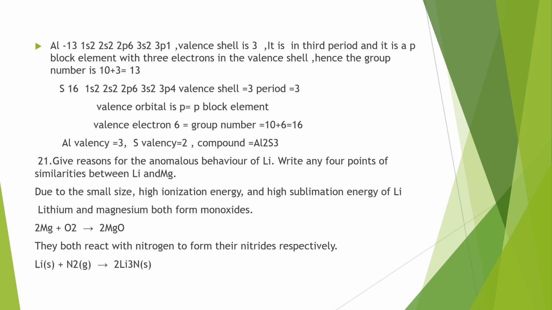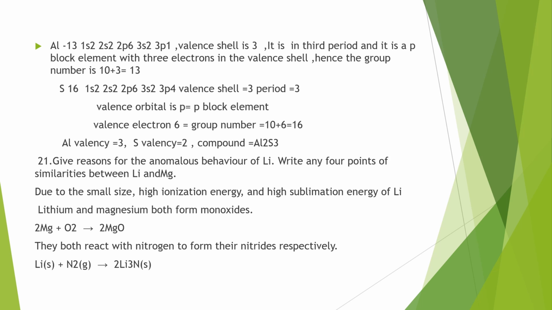Then sulfur's electronic configuration is 3s2 3p4. The valence shell is the same, 3, so its period is also 3. It is also a p block element because the last electron goes to the p orbital. There are 6 electrons in the valence shell, so the group number will be 10 plus 6, which is 16. Then the formula of the compound: aluminium has a normal valence of 3 and sulfur has a valence of 2, so the compound will be Al2S3.